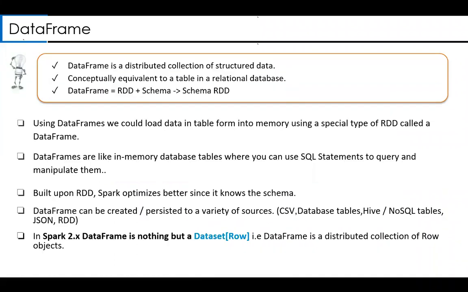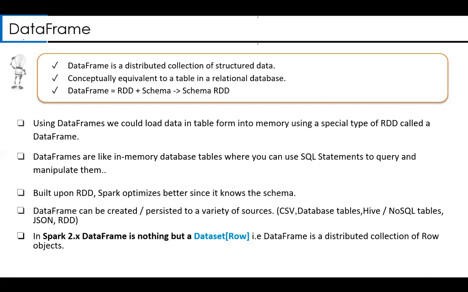Now, what exactly is a data frame? The definition says a data frame is a distributed collection of structured data. This point is very important. It is nothing but a kind of table which has a schema. It is a table which has rows and columns, and it has a certain schema.